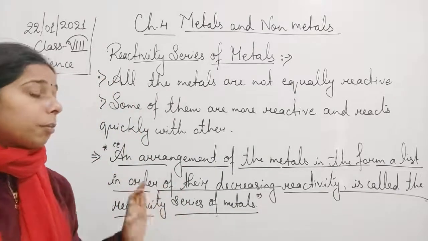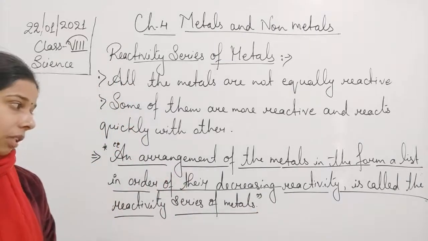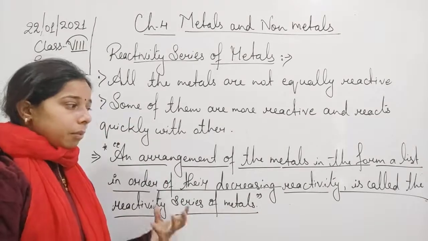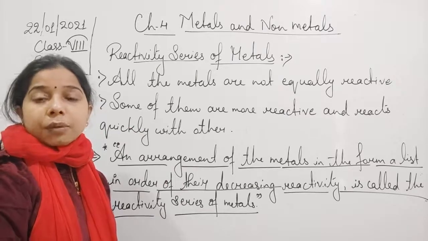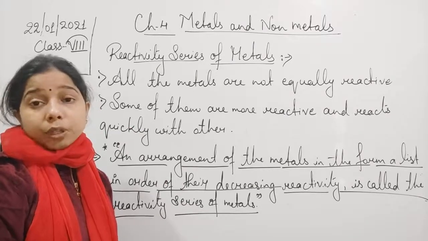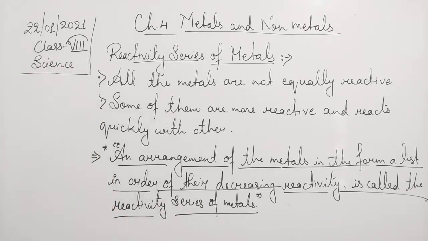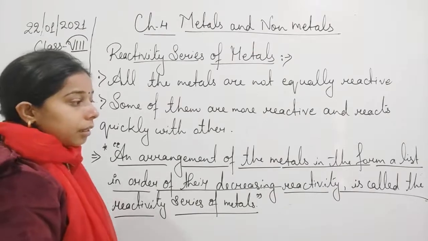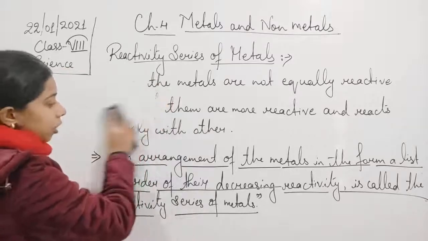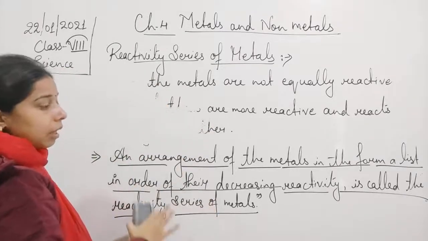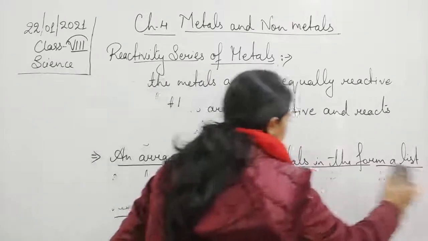It is very important, because most of the time this question is asked: what do you understand by the reactivity series of metals? And this is important not only from the point of view of class 8, but even in the higher classes, where they always ask what you understand by this and what a reactivity series is. So let me draw the reactivity series so that you can understand which one will be more reactive or less reactive. I hope you have understood the definition here: it is an arrangement of the metals in the form of a list, arranged in decreasing reactivity. Okay, now let us see.